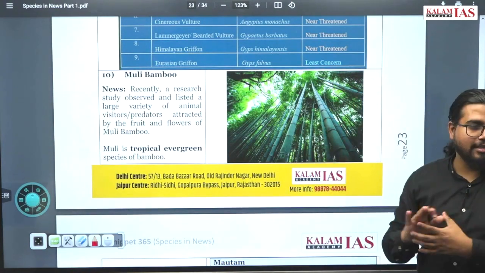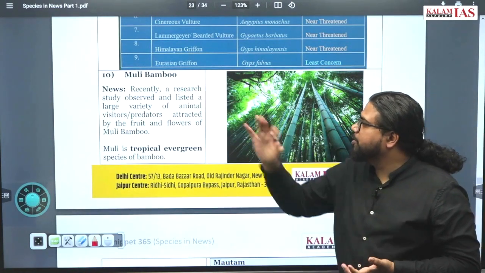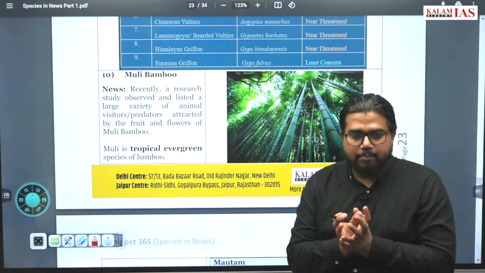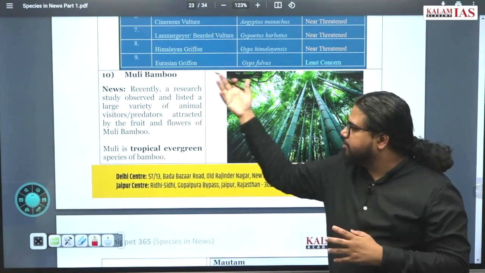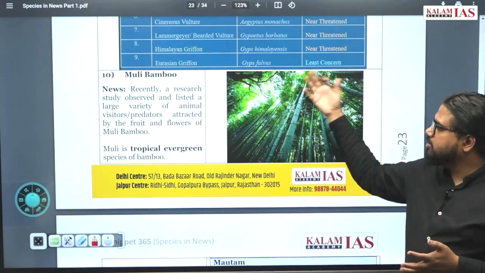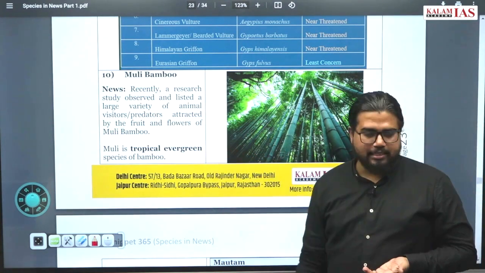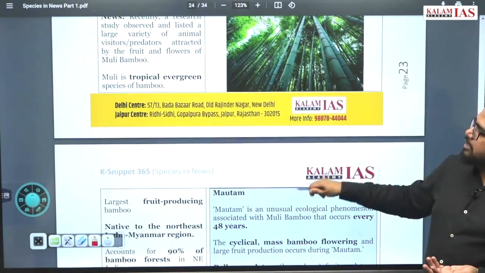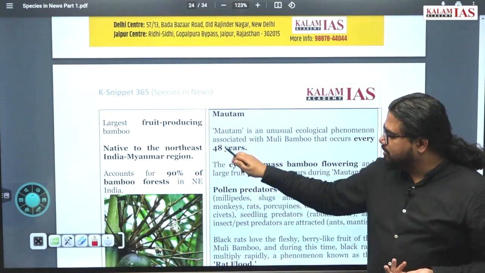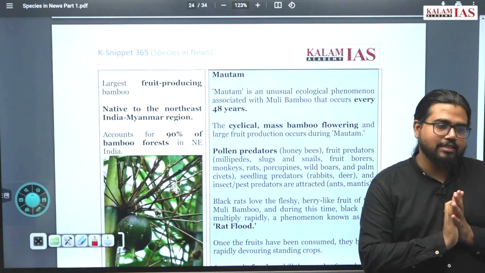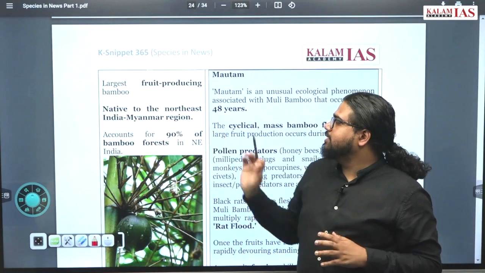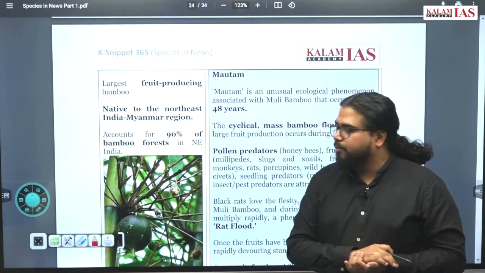Even as I'm making the content, I was curious about this. But that is muley bamboo. What is muley bamboo? What is special about muley bamboo is, it is simply a bamboo species that is from the northeastern part of India. Most of India's bamboo species are in the northeastern part. So this is also a bamboo tree. It's a tropical evergreen species of bamboo from northeastern India. What is special about this is that it is a fruit producing bamboo. And still okay, that is also not that interesting. It is native to Northeast India, Myanmar region. It accounts for 90% of the bamboo forest population.